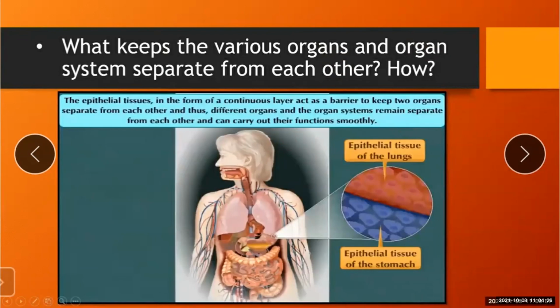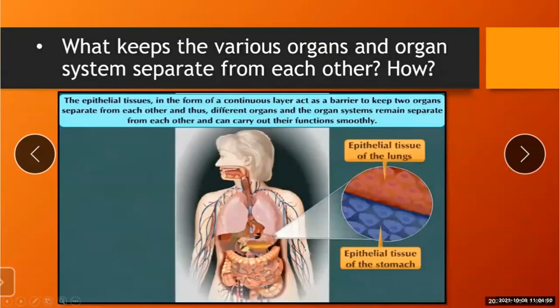As these epithelial tissues are in the form of a continuous layer, they act as a barrier to keep two organs separate from each other.